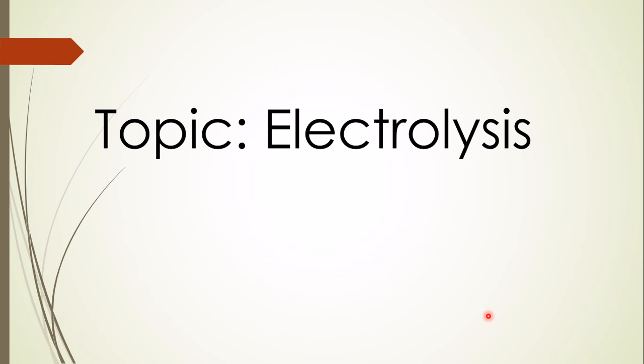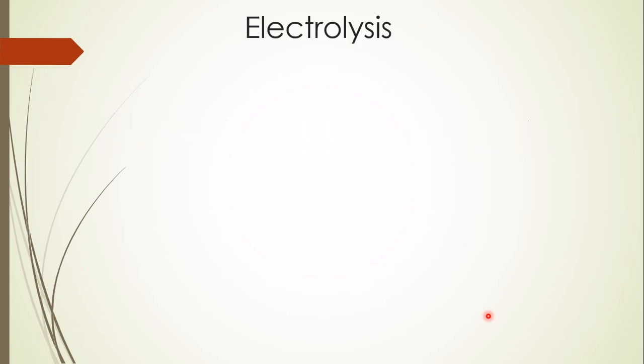Today our topic is electrolysis. This is also a new topic for you. Now look, electrolysis is also a cell. Last class we explained about the dry cell. In this cell we get electrical energy. That means from a dry cell we get electrical energy from chemical energy. In a dry cell, chemical energy is converted to electrical energy.